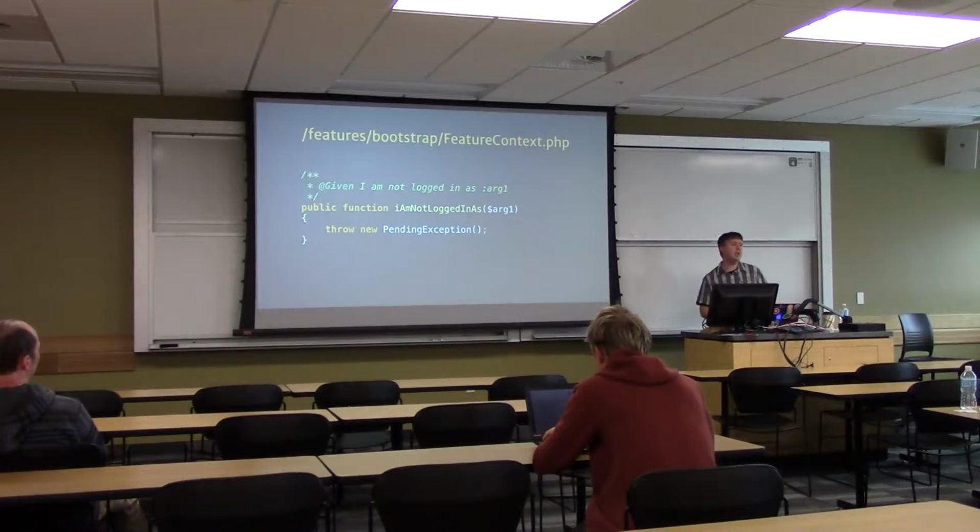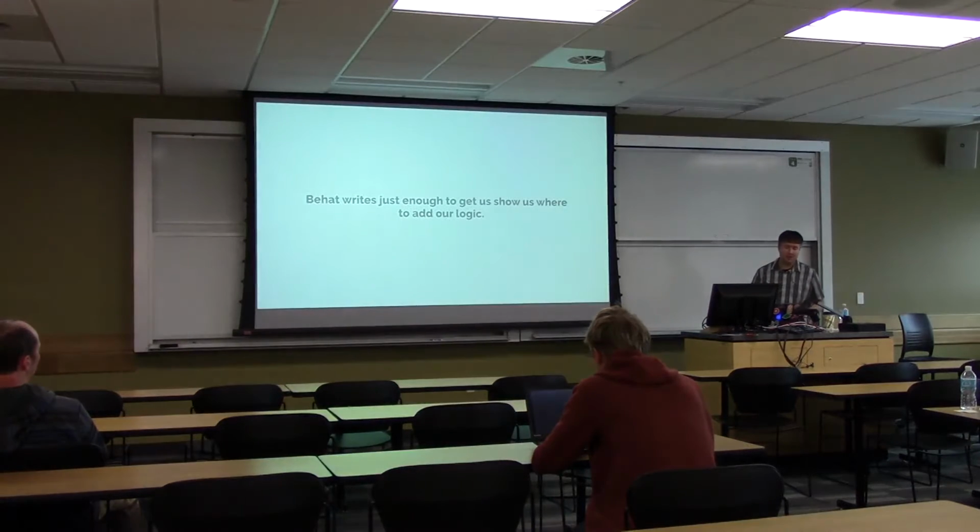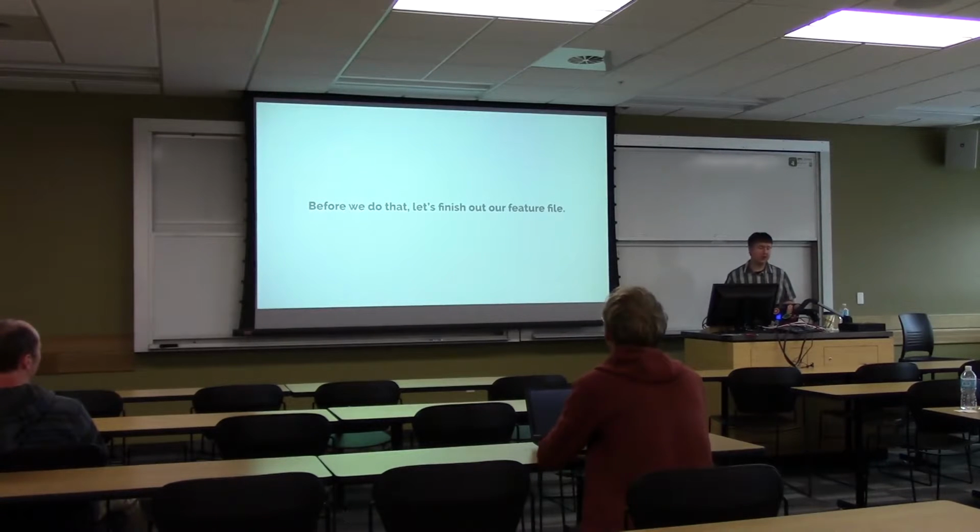That way if you run Behat again, it knows that this is code that Behat has generated for you that you haven't finished yet. So basically it's written just enough to get us to where we need to add our logic. And then it expects us to add logic to that function that detects if the user is not logged in. And I'll show you that in a second, but first we're going to finish out our feature file.